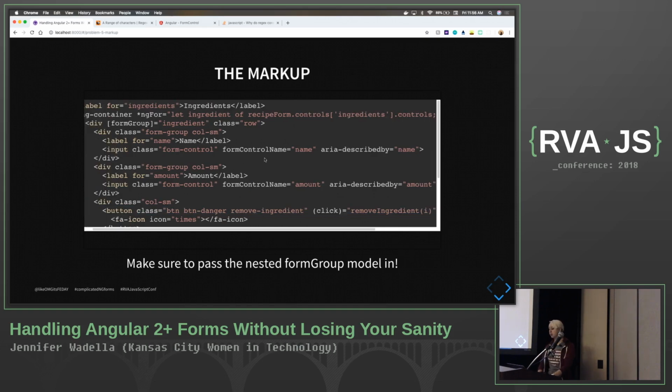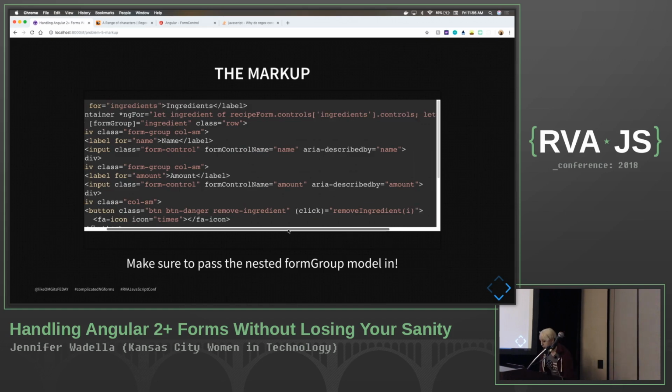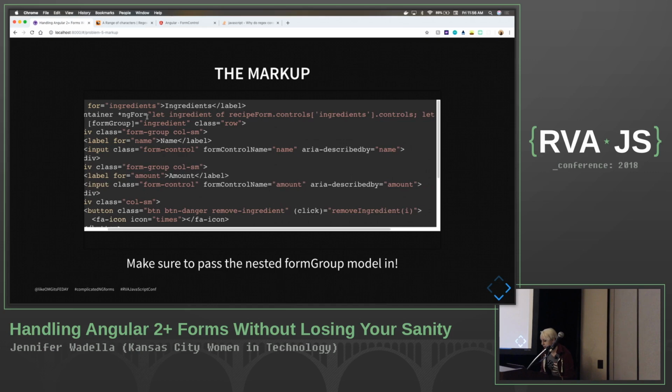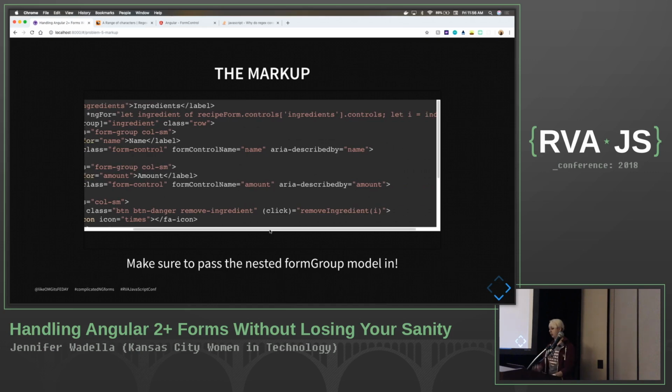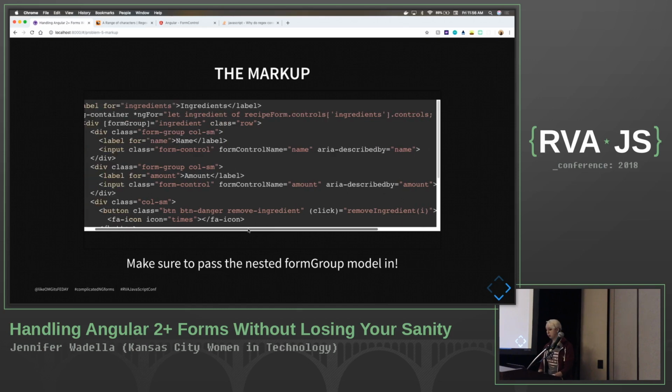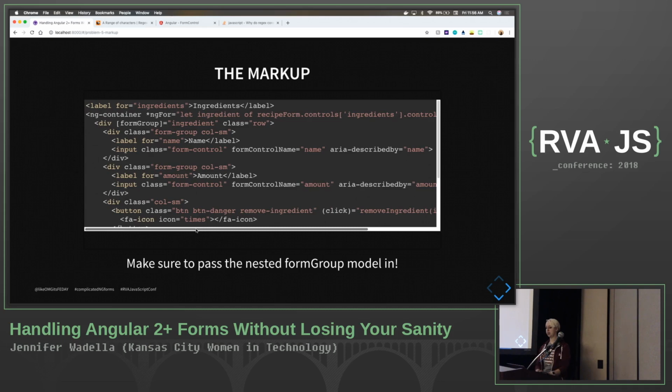The thing you need to know about when you're iterating through your form controls is here's where we get started, right? We've got our let ingredient of recipe controls.ingredient. So that's going to be each group of our array, and we're going to iterate through those. But the important thing you need to do, just like when you're creating a reactive form group, is make sure that you're passing your nested form group in. Okay?